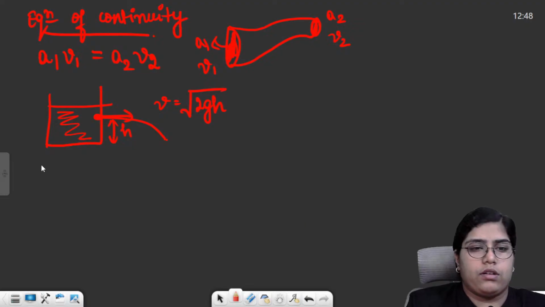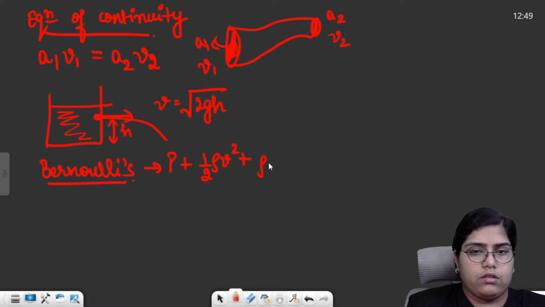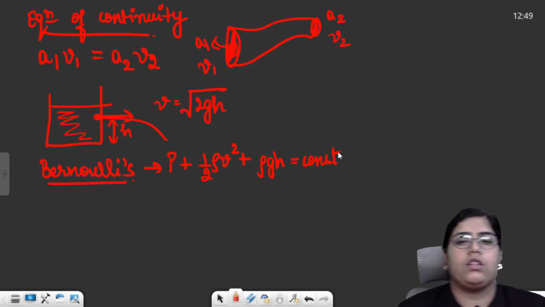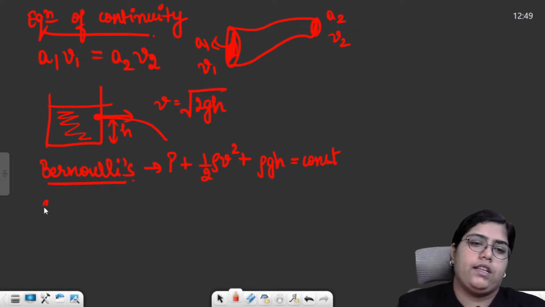Then the most important thing was Bernoulli's principle. Bernoulli's principle basically stated that the sum of total energy per unit volume will always be a constant. That is pressure head plus kinetic head plus rho gh, gravitational potential head. The sum of these three things will always be a constant. This was Bernoulli's theorem, and then we had Stokes' law.